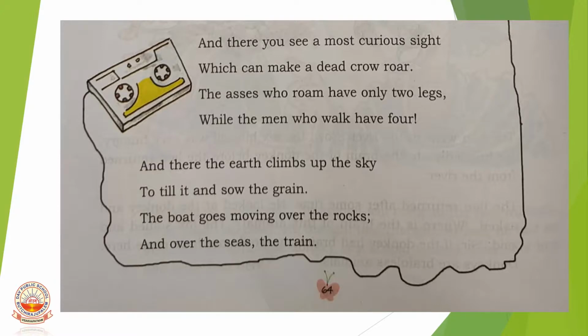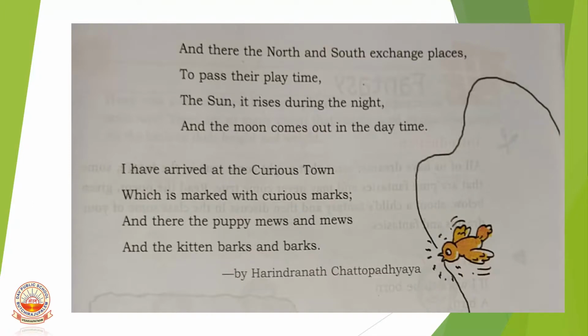The boat goes moving over the rocks, and over the seas the train. Say, children, how curious it is that the boat goes over the rocks, and also seas. The train moves over the seas. And they, the north and south, exchange places to pass their playtime. The sun rises during the night, and the moon comes out in the daytime.